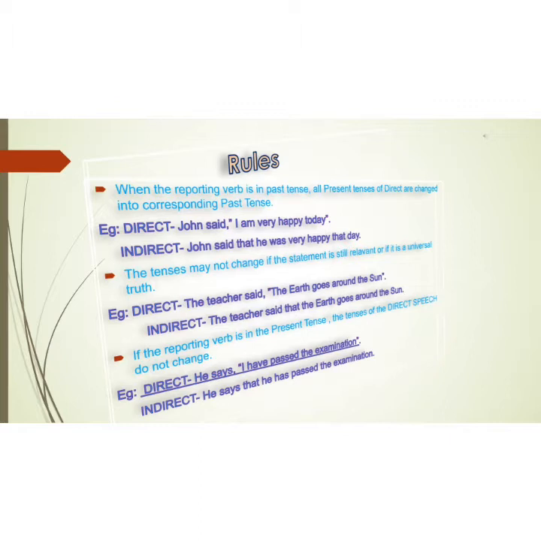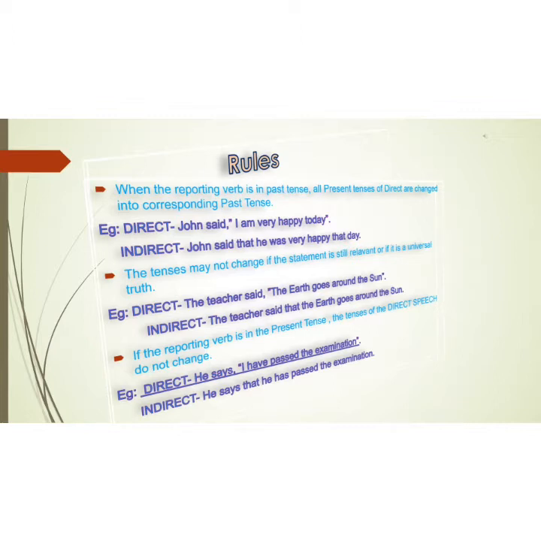Rule 1 says, when the reporting verb is in past tense, all present tenses of direct are changed into corresponding past tense. Take for example, John said, "I am very happy today." When we convert this sentence into indirect, it will become, John said that he was very happy that day.